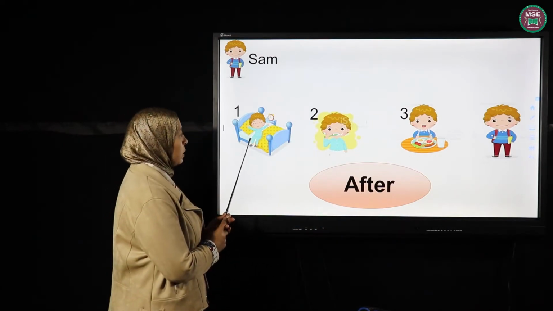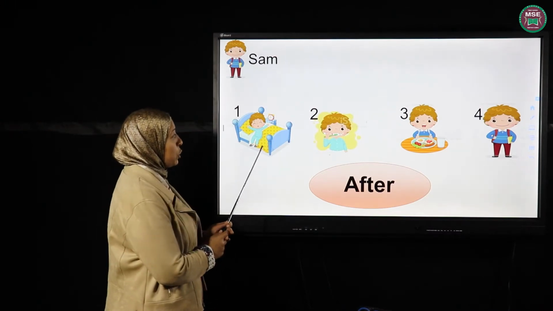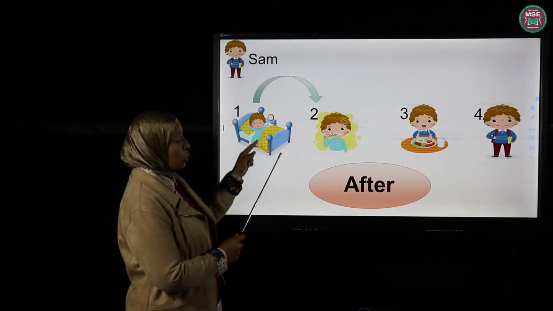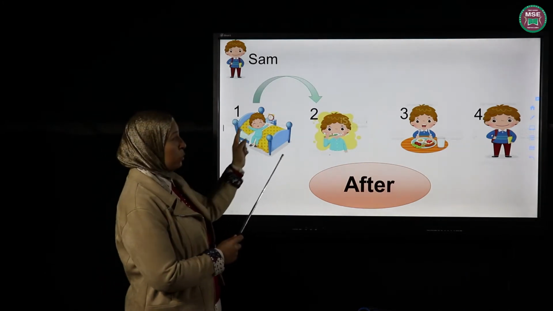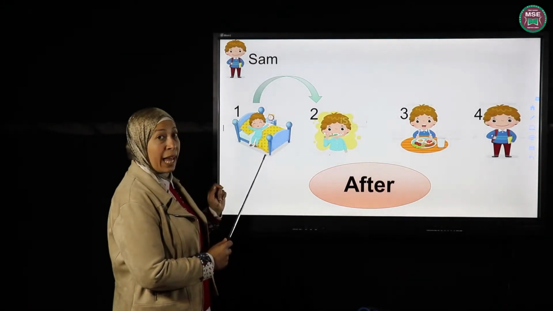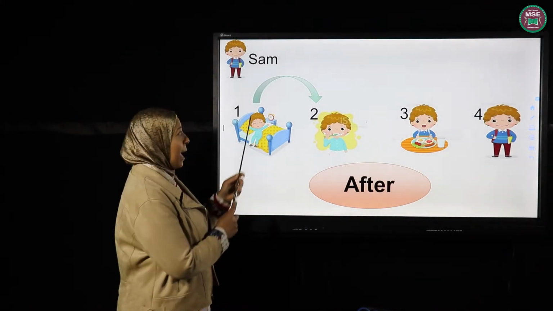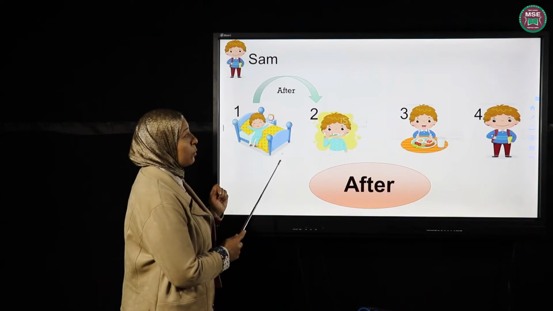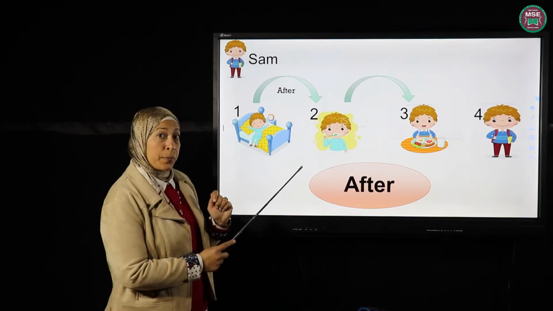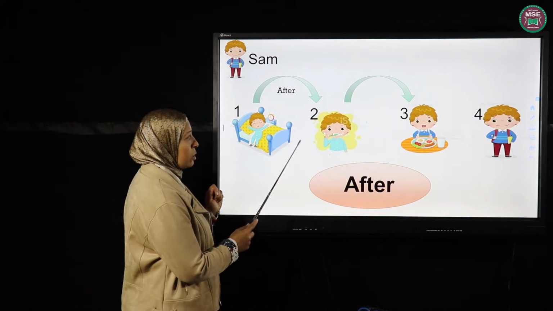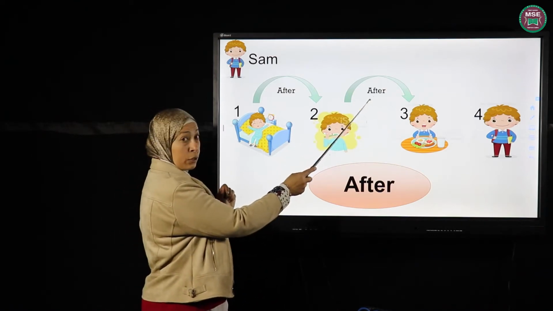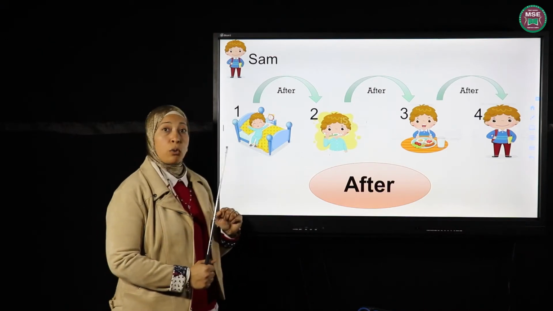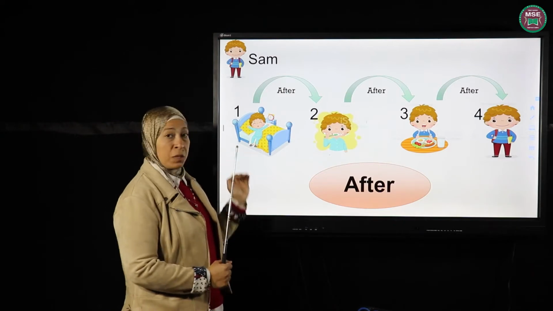So, number one, he wakes up. Number two, he's gonna wash. So, this is called what? When we do something and then we do something else, this is called after. Number one, he wakes up. After that, he starts washing and brushing his teeth. And then number three, he's gonna do what? He's gonna eat. So, after washing, he's gonna eat his breakfast. And then after that, finally, he's gonna put on his clothes and go to school. So this is the meaning of after.